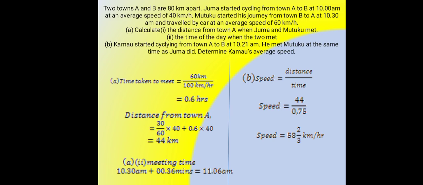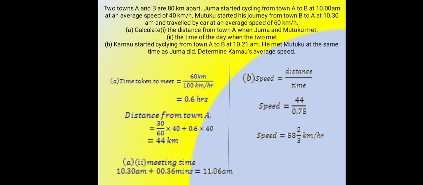Two towns A and B are 80 kilometers apart. Juma started cycling from town A to B at 10 a.m. at an average speed of 40 km per hour. Mutuku started his journey from town B to A at 8:30 a.m. and traveled by car at an average speed of 60 km per hour. A. Calculate the distance from town A when Juma and Mutuku met and the time of the day when the two